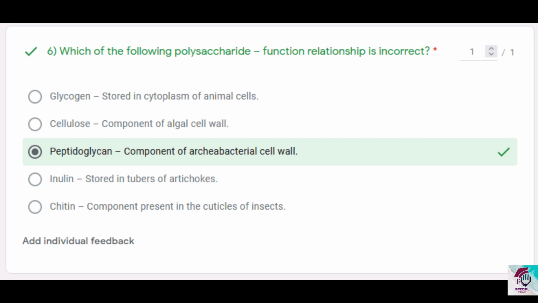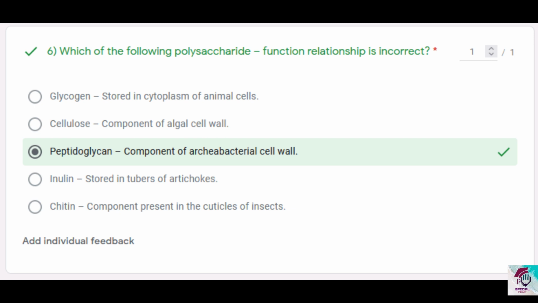Option 3, peptidoglycan as a component of archaebacterial cell wall. This is incorrect because peptidoglycan is found only in the cell wall of domain Bacteria. Only they have peptidoglycan. As you studied in unit 3, domain Archaea and Eukarya do not have peptidoglycan. They have only proteins and polysaccharides in their cell wall. So option 3 is incorrect.